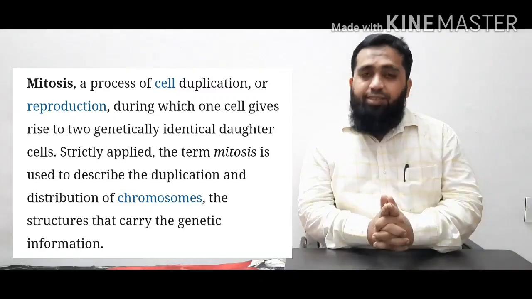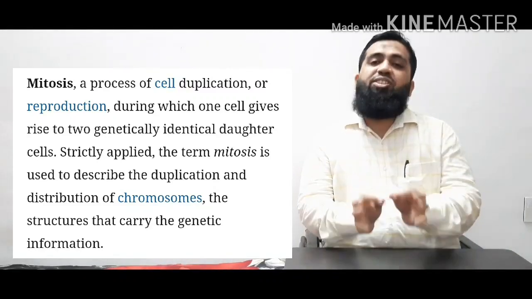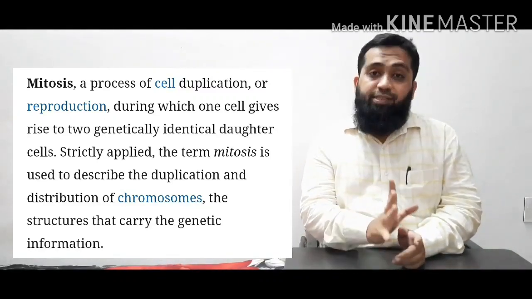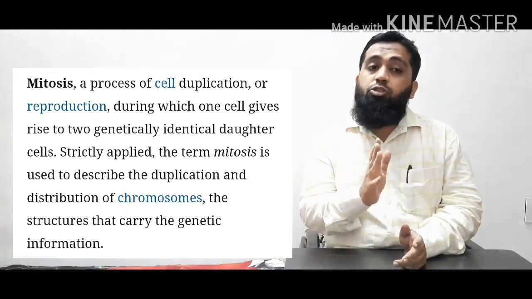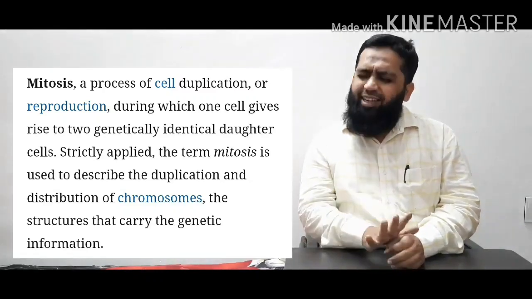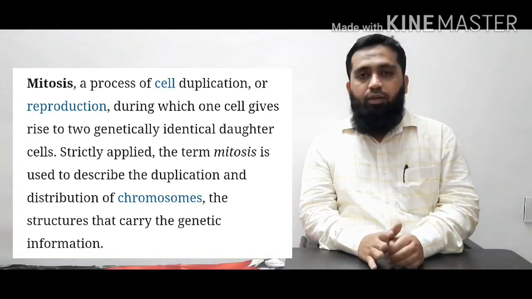So mitosis is a type of cell division which takes place in somatic cells. Somatic cells are the ones that help us in developing the body. If there is any cut or you get injured, those somatic cells will help you to heal those wounds. This cell division occurs continuously in our body. The dead cells are replaced by new cells, and this happens due to mitosis.